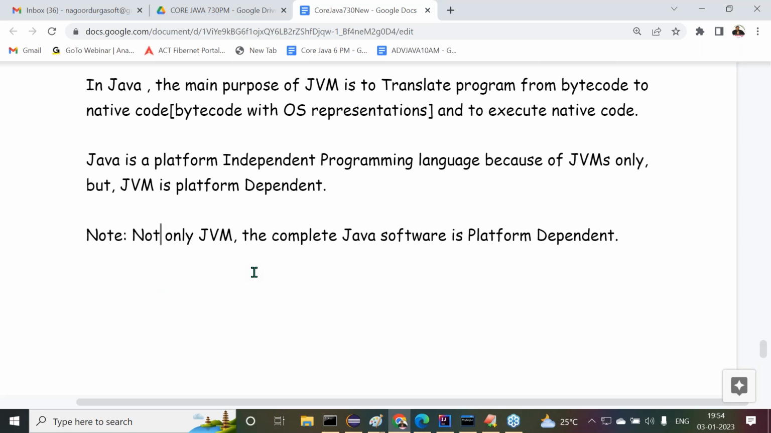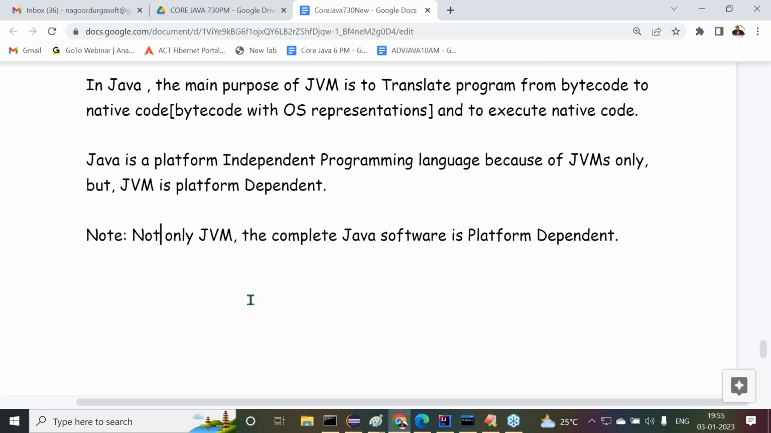Our program, whatever program we have written by using Java, is independent of the operating systems. We can compile on one operating system and run that program on any number of operating systems. Our program is independent of the operating system in the sense of the Java programming language, by using which I prepared the program. So the programming language is independent of the operating systems. But Java software is platform dependent.